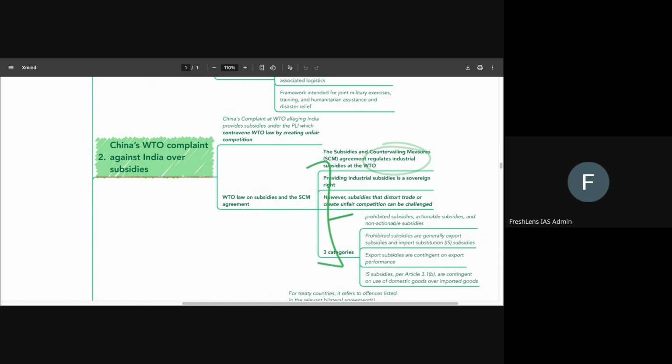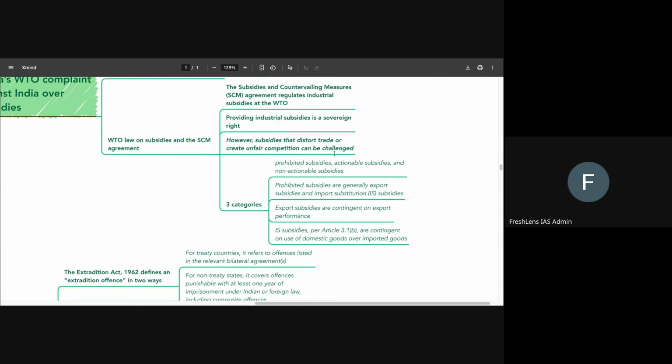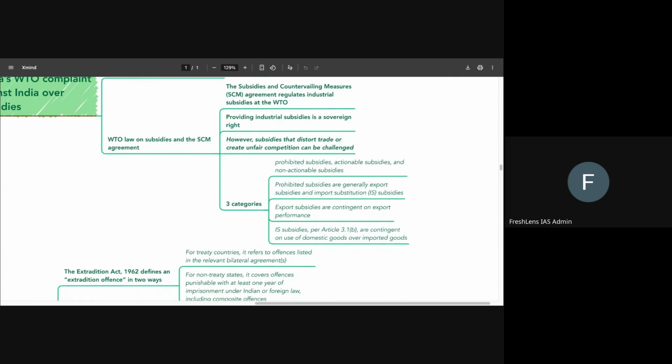We also need to be clear about the fact that industrial subsidies are a sovereign right. So every country does have the right to have industrial subsidies. However, at the same time, the World Trade Organization restricts those industrial subsidies that distort trade or create unfair competition. Okay, these are challenged at the WTO, and if it is found violating the WTO law, the WTO may order the withdrawal of such subsidies.